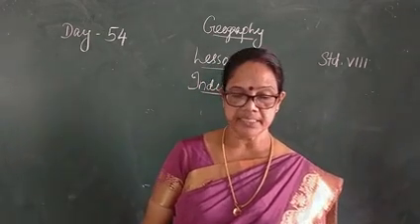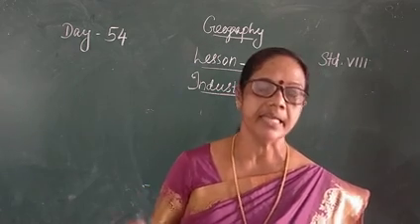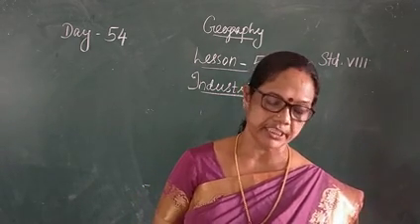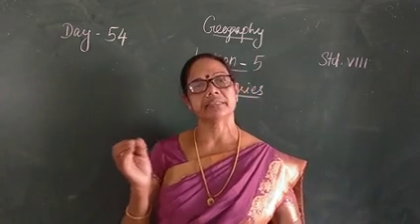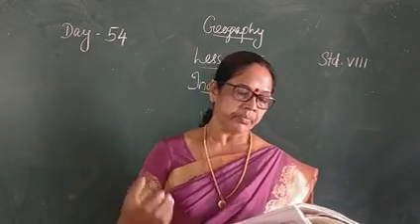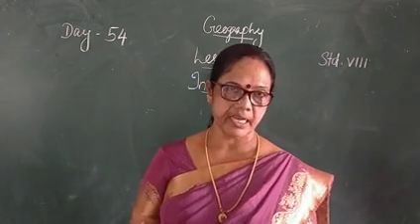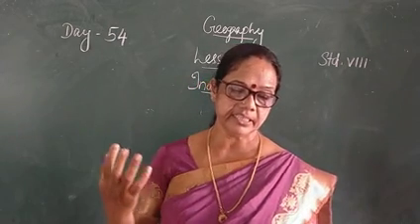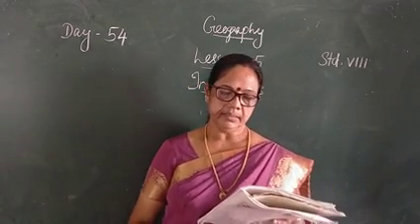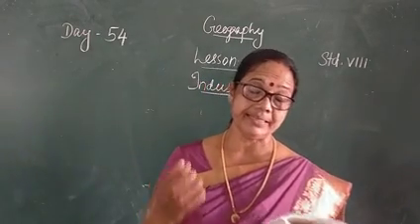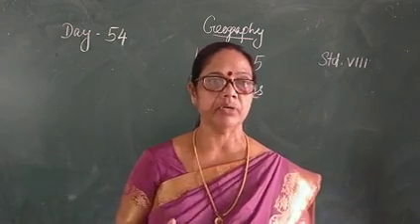Then, what are the major industries? Distribution of major industries: the world's major industries are the iron and steel industry, textile industry and the information technology industry. The iron and steel industry and textile industry are older industries, while information technology is an emerging industry. The countries in which the iron and steel industry is located are Germany, USA, China, Japan and Russia. Textile industry is concentrated in India, Hong Kong, South Korea, Japan and Taiwan. The major centers of the information technology industry are Silicon Valley of California and the Bangalore region of India.